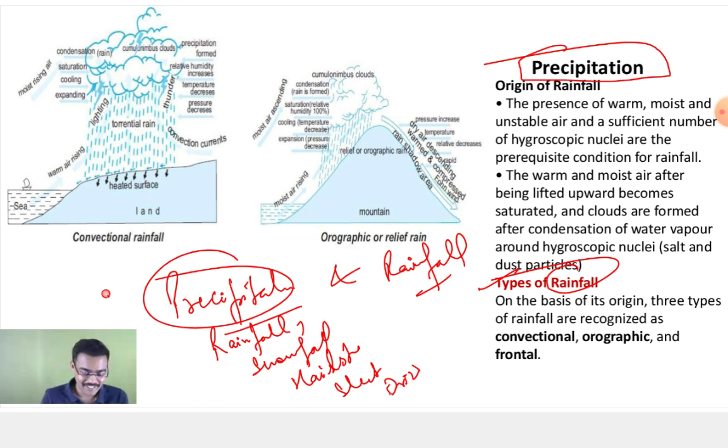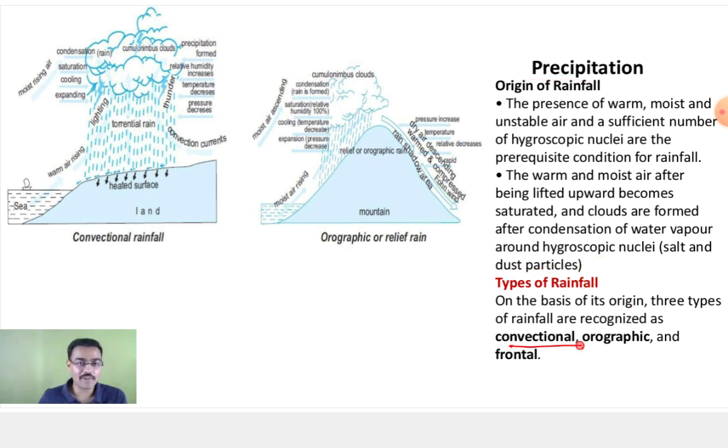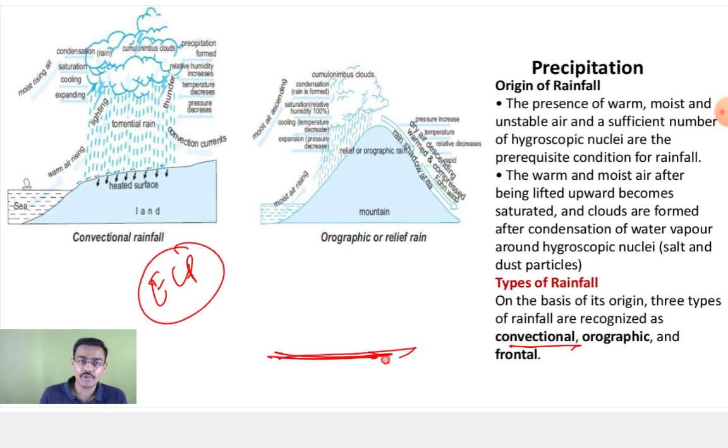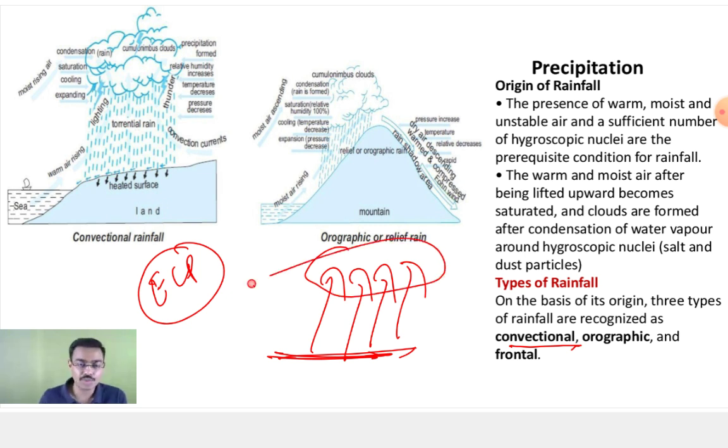अच्छा. ठीक है. चलो. So types of rainfall on the basis of region, we divide the rainfall into 3 types. So first of all is your convectional rainfall. ठीक है. Exactly the same thing what we have discussed in the equatorial low pressure belt. So the surface is very warm, the air is rising. So that is leading to your formation of clouds. So that is falling down. So simply because of the convection, simply because of the heated surface, the air is rising. That is cooling down, and that is leading to the rainfall.